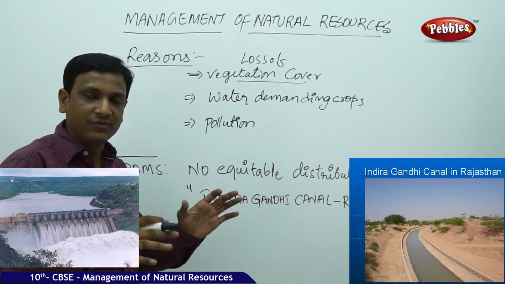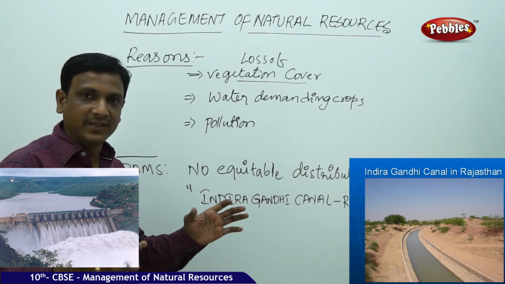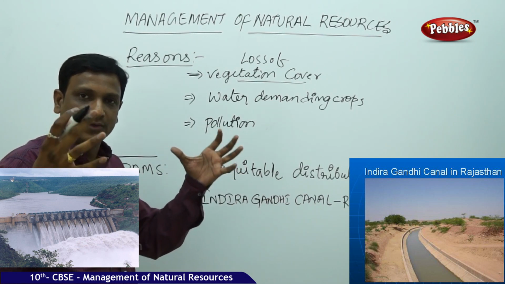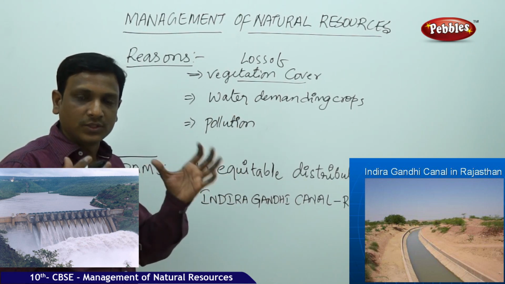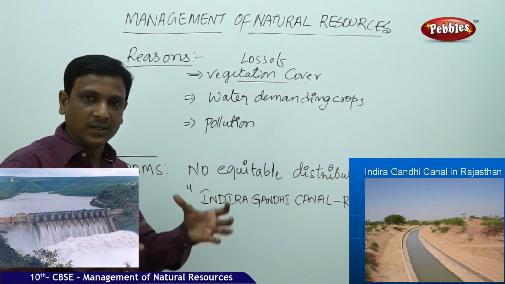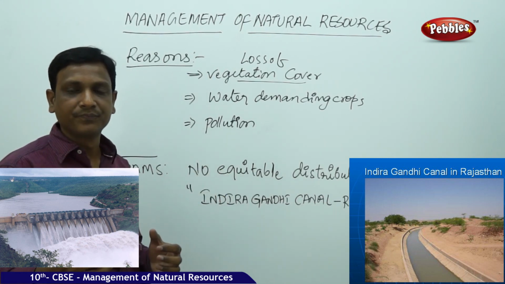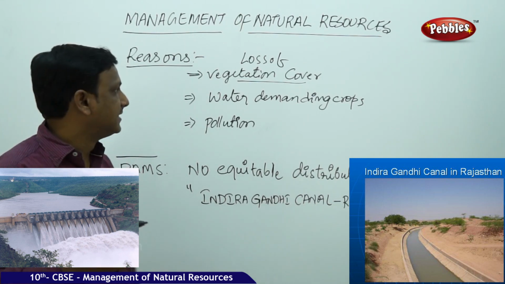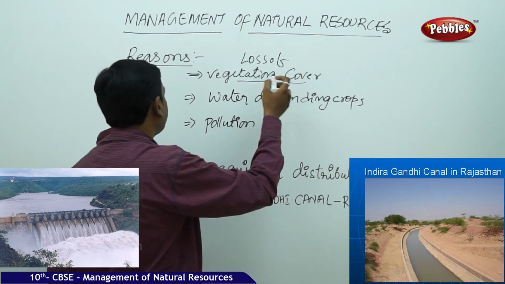If the land is covered by grass, the roots of the grass hold much soil, and the soil can hold much water. So the water holding capacity is more. So by that the water is reaching the ground and the level of underground water increases. So loss of vegetation is one reason for water crisis.